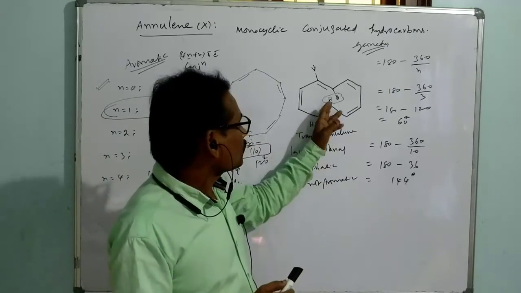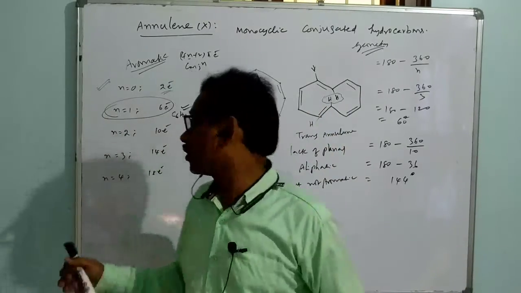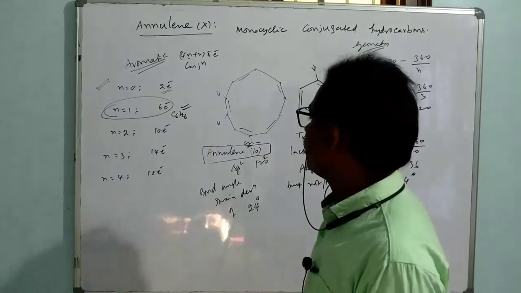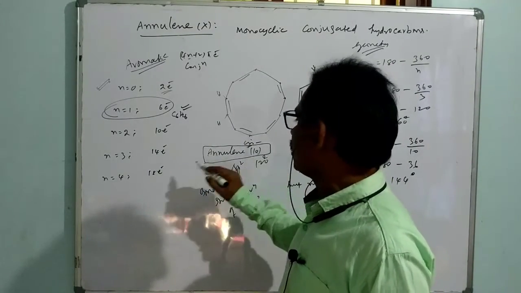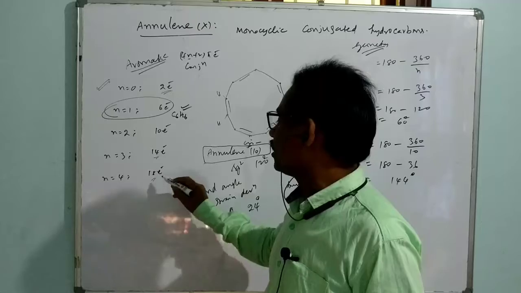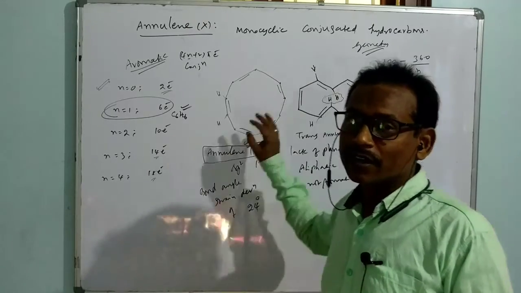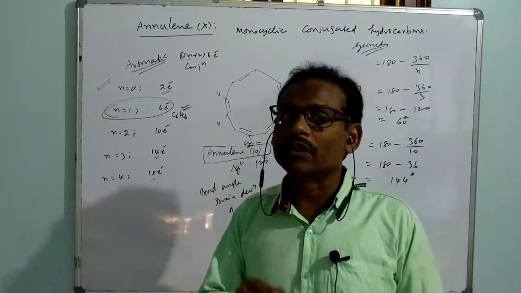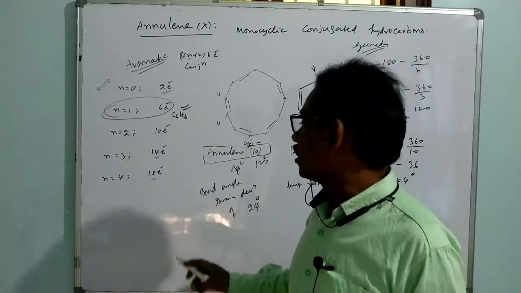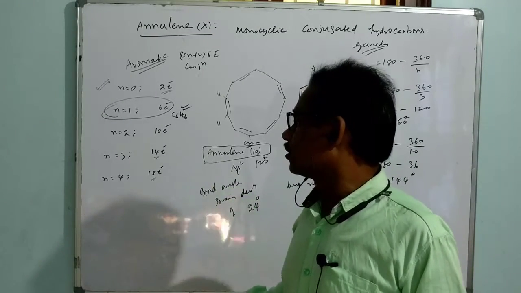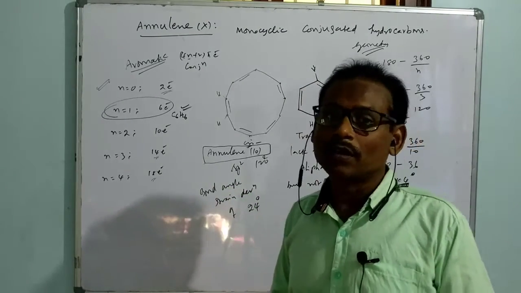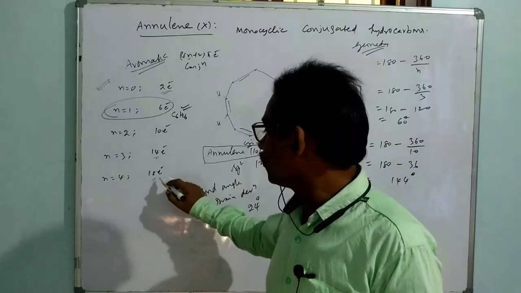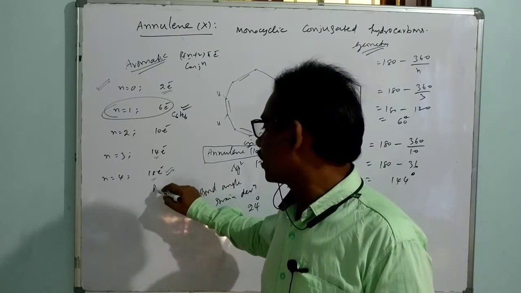But this kind of situation does not appear when you go for higher annulenes. Annulene 14, I just took 10. You take annulene 14 and annulene 18, where that kind of interactions or Van der Waals strain does not appear. That's why I want to say annulene 14 and 18 are found to be aromatic. Especially when you go for 18, this is aromatic.